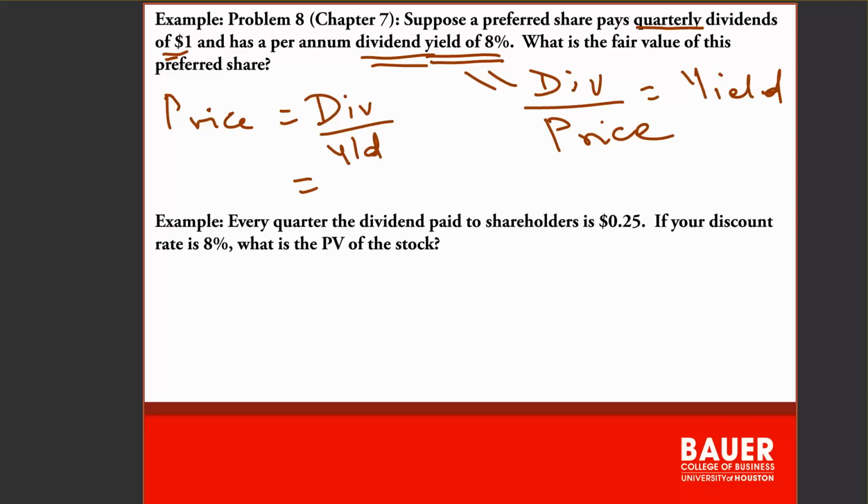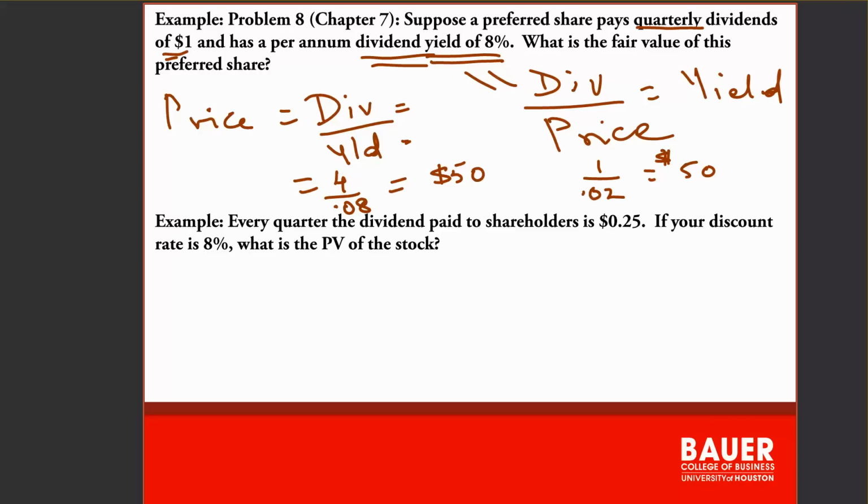If every quarter you get $1, every year you get $4, divided by the yield of 8%, which is exactly what we did before, so it's $50. Or you take $1 and divide it by 1/4 of 8%, because that's the quarterly yield. Again, that is $50. So you're just adjusting to make sure that the dividend and the yield have the same time frequency.